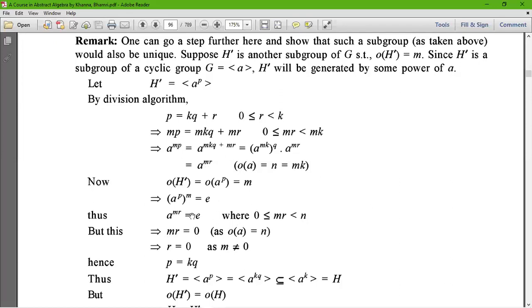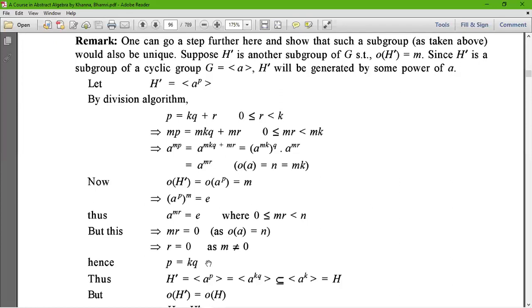Here a to the power mr equals e, which is the identity element, where mr varies from 0 to n. But mr equals 0, as the order of a equals n. Therefore r equals 0, as m is not equal to 0. Therefore, we can say that p equals kq, because r equals 0.